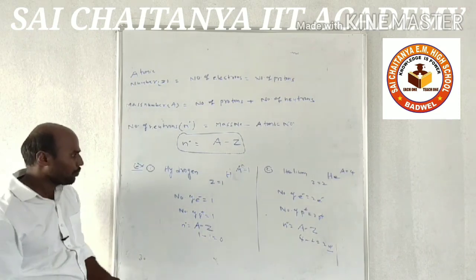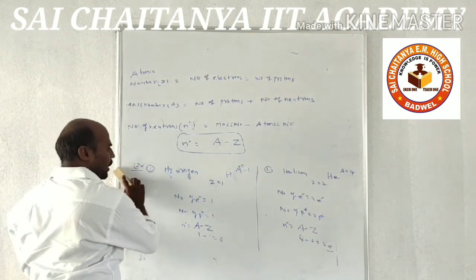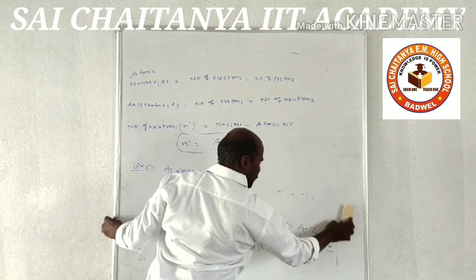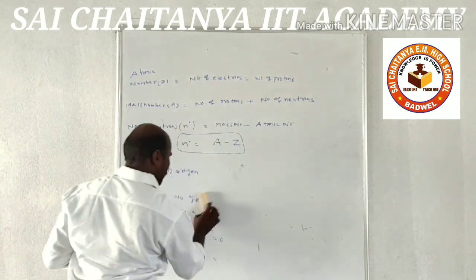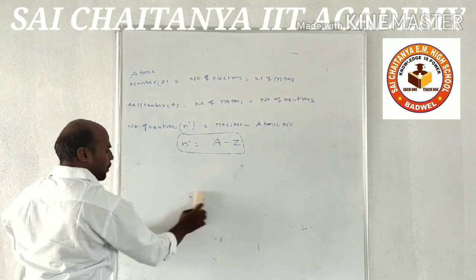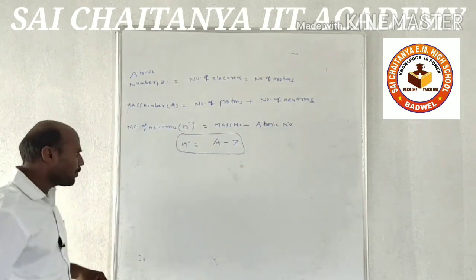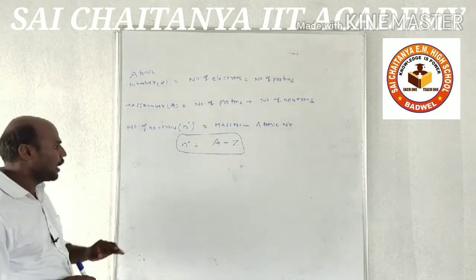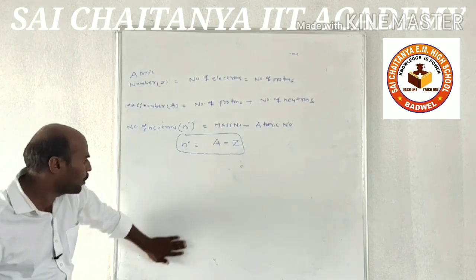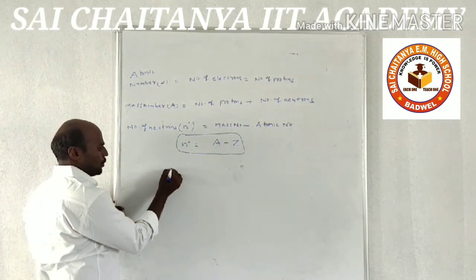And now similarly we can calculate the number of electrons, protons and neutrons in ions also. How do we calculate the number of electrons, protons and neutrons in ions?